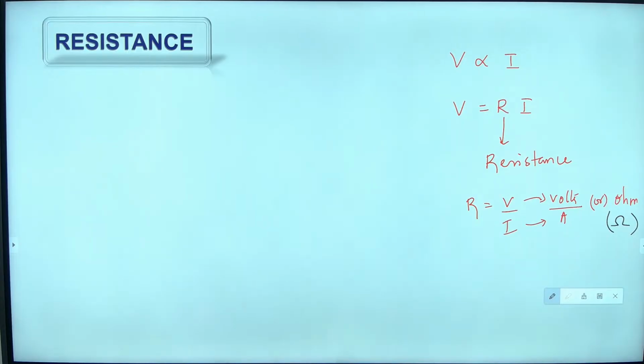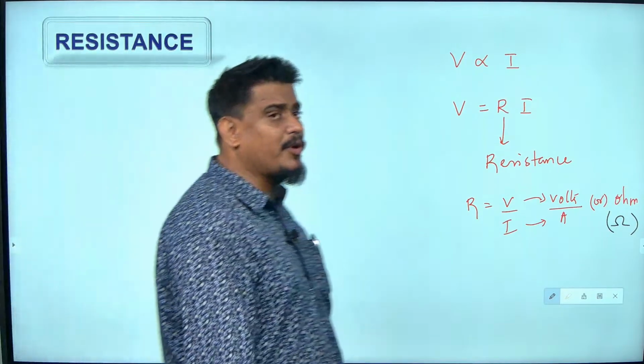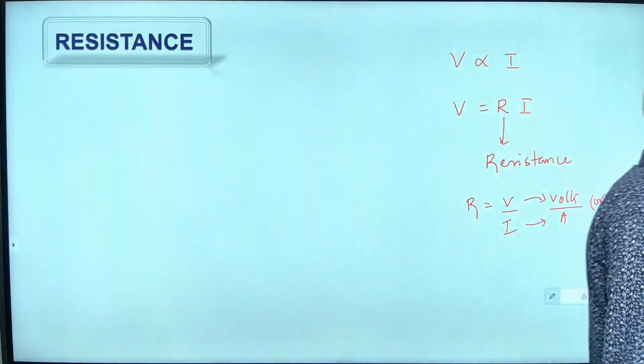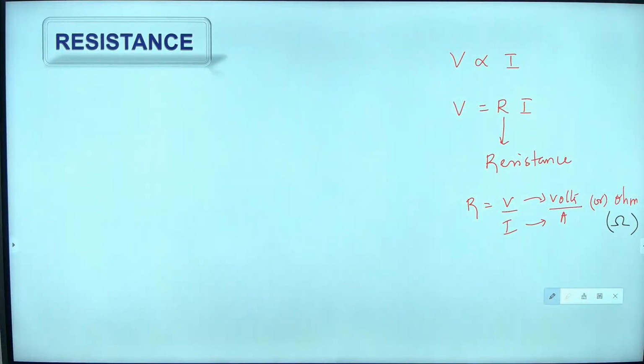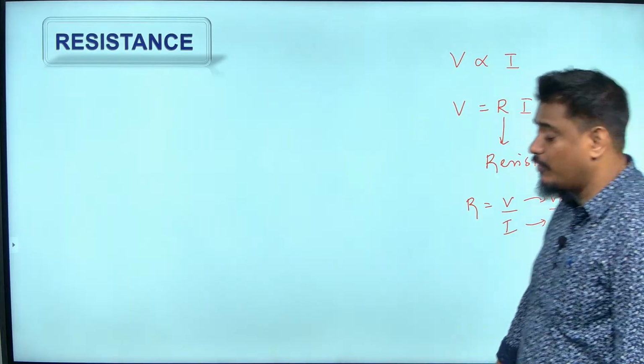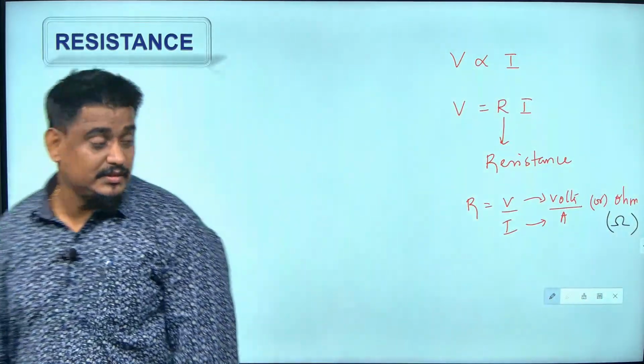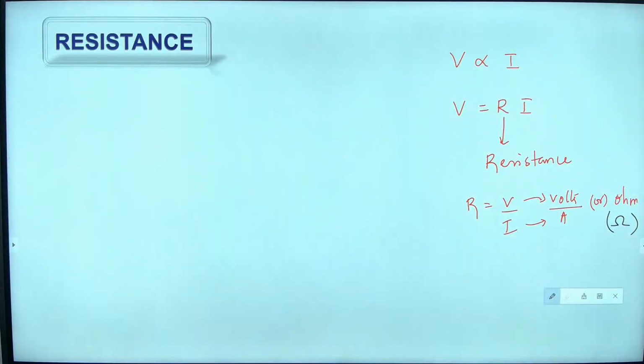So, once again, like how they may ask you to define 1 ampere of current or 1 volt of potential difference, they may ask you to define 1 ohm of resistance. How will you define it? It is the resistance across a conductor when 1 ampere of current flows due to a potential difference of 1 volt. Write that also parallelly.